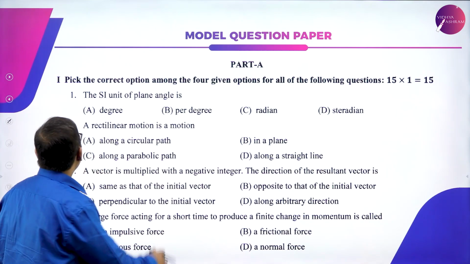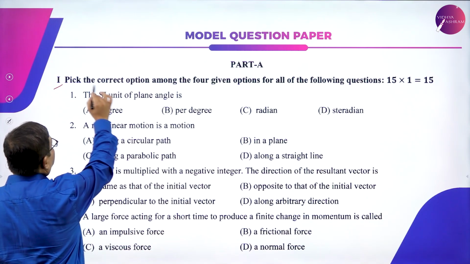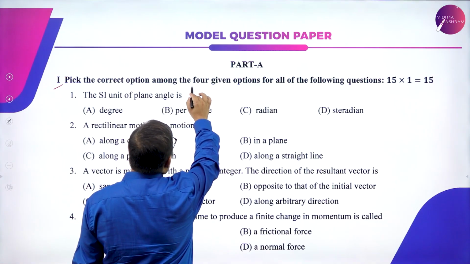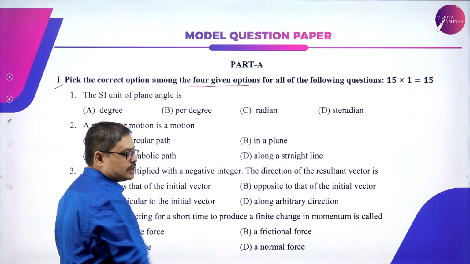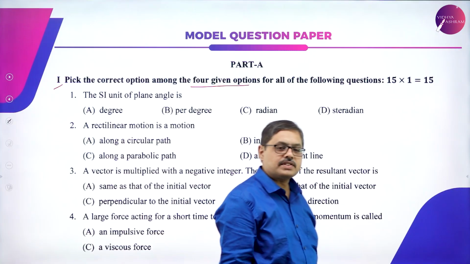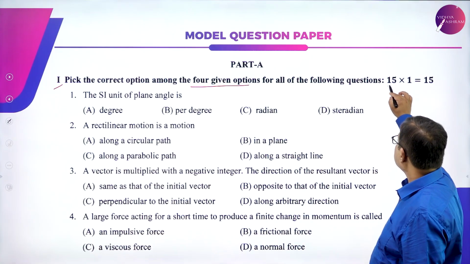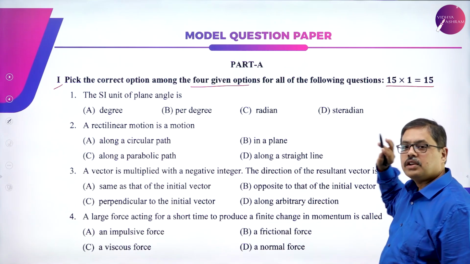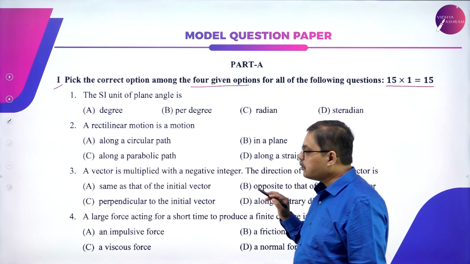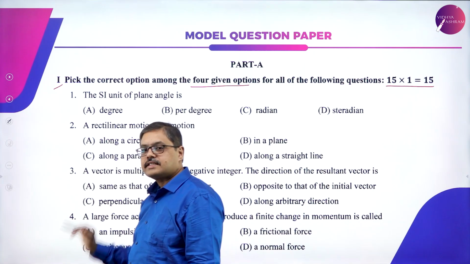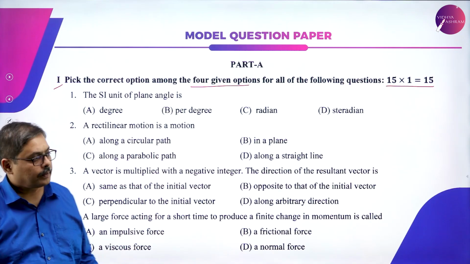Under part A, the first main says that pick the correct options among the 4 given options. So these are called multiple choice questions. There are 15 such questions, and each of those carries 1 mark. All the questions are compulsory. You have to pick one of the 4 answers that are given to you.